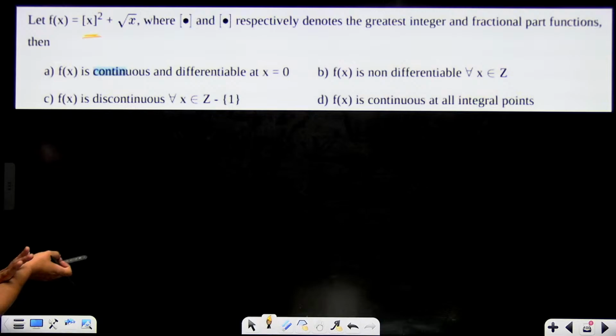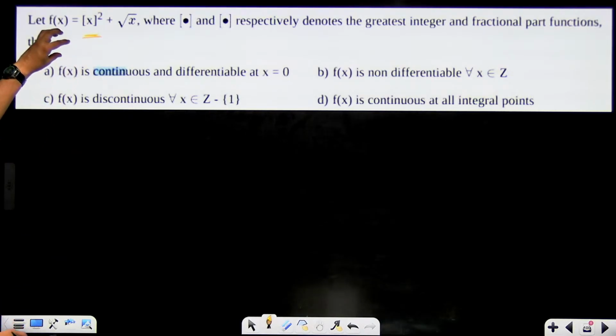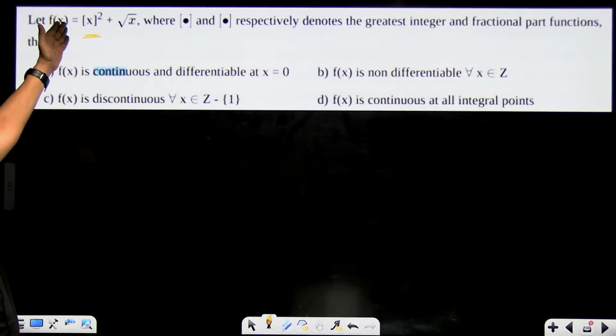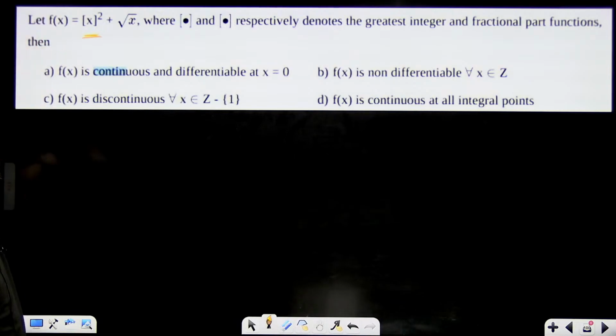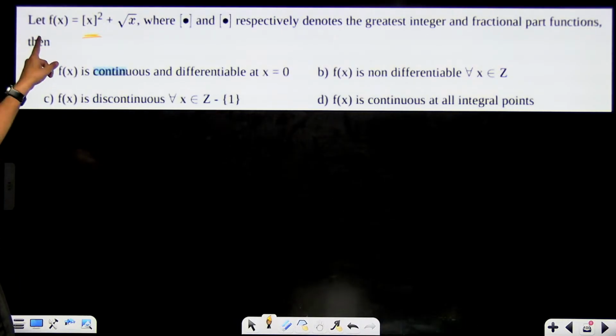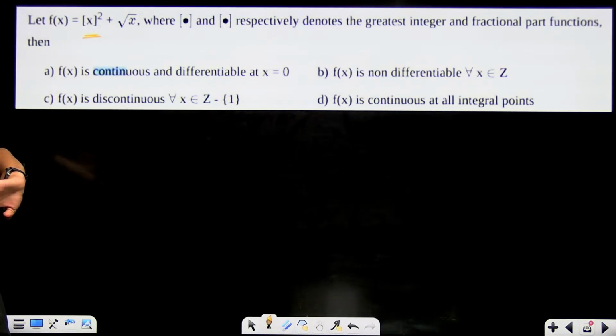Now at x equal to 0, if you check, 0 point something squared will be 0. This will become 0. This will become 0. So f of x will be 0. Add 0. Right? The limit again will come out to be 0 only.